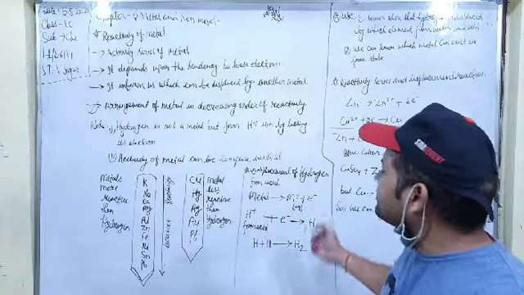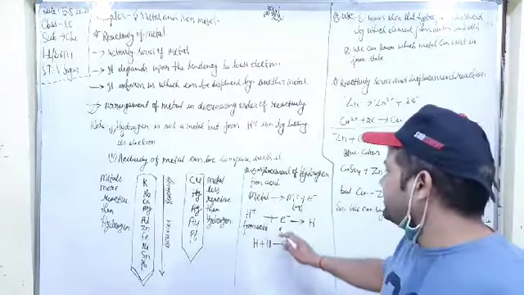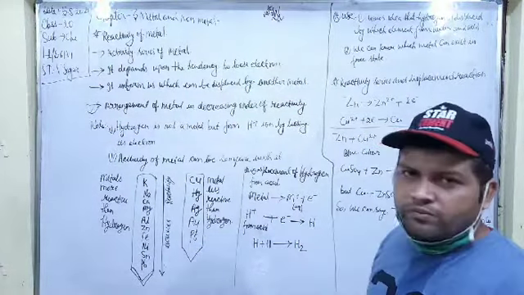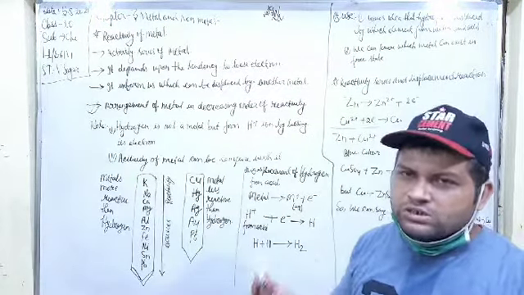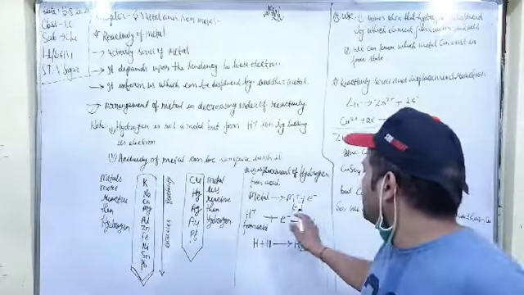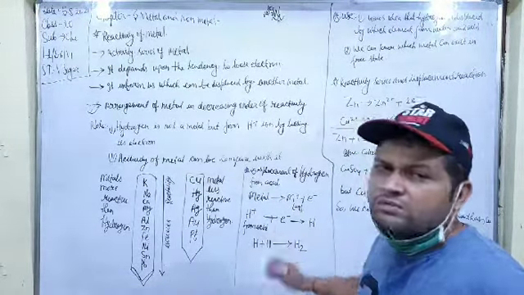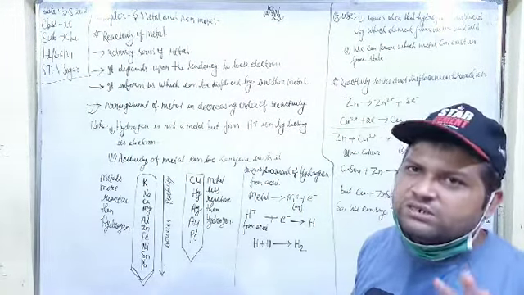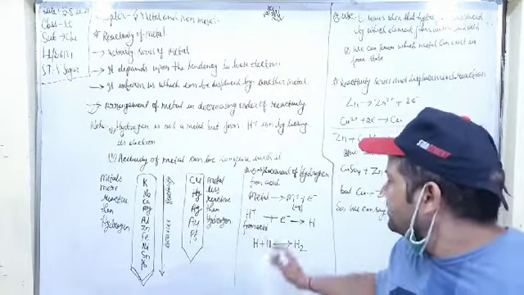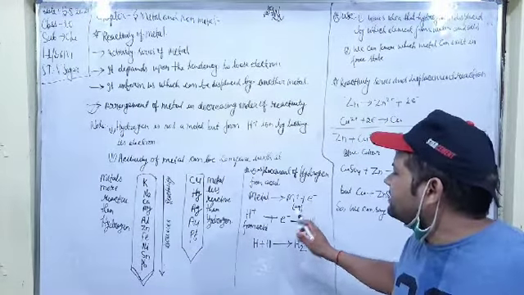Now displacement of hydrogen occurs in this way. The metal first loses electrons and forms ions of the metal.